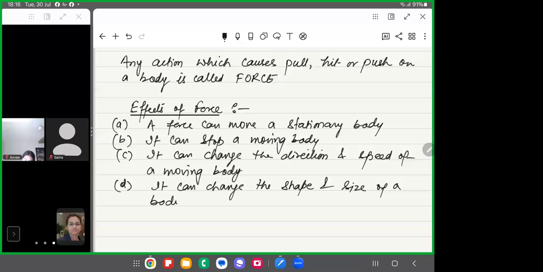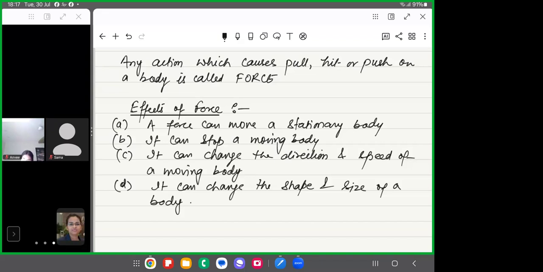So these are some effects of force. Whenever a body is stationary, it starts moving if we apply some force on it. Similarly, if a body is already moving and you want to stop it, again we have to apply some force. If we want to change the direction and speed of the body, or change its shape and size, we need to apply force. So these are the effects of force which can be seen. However, we cannot see the force. Any action which causes pull, hit, push of a body is termed as force.